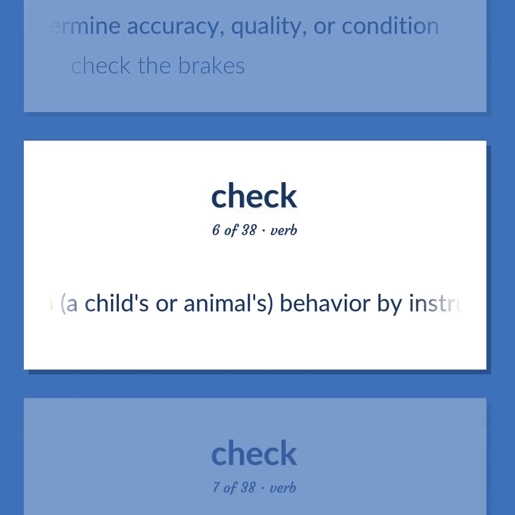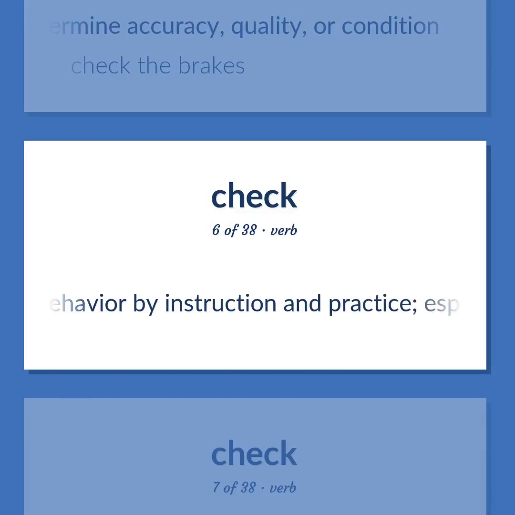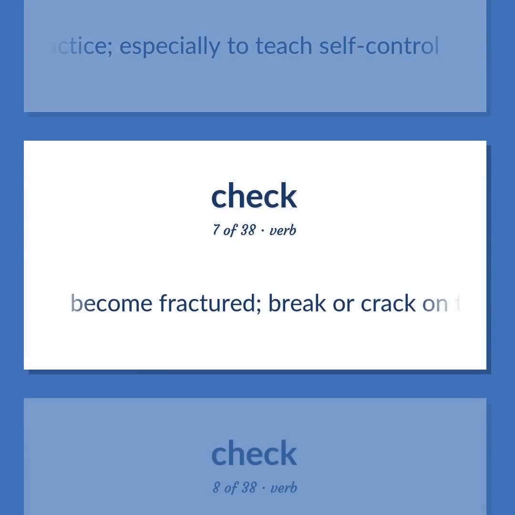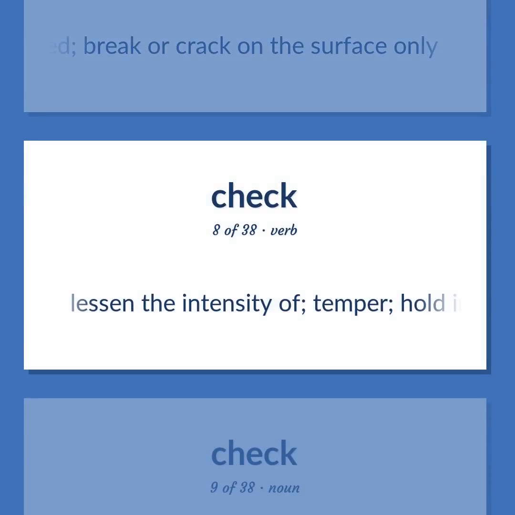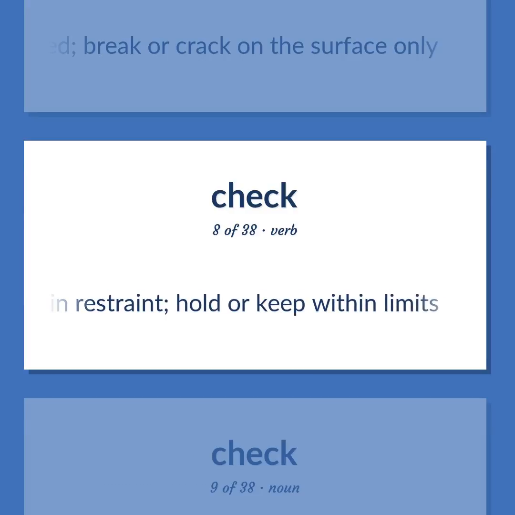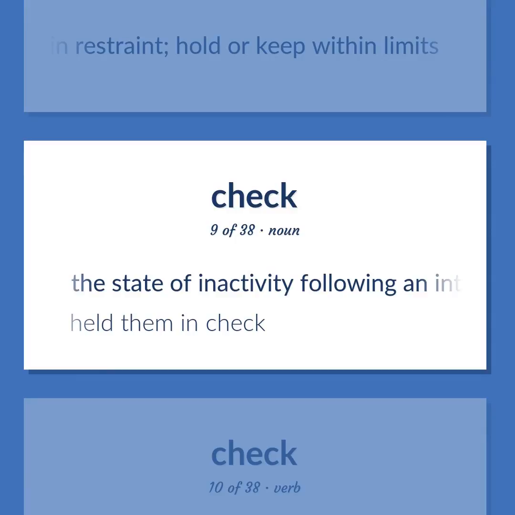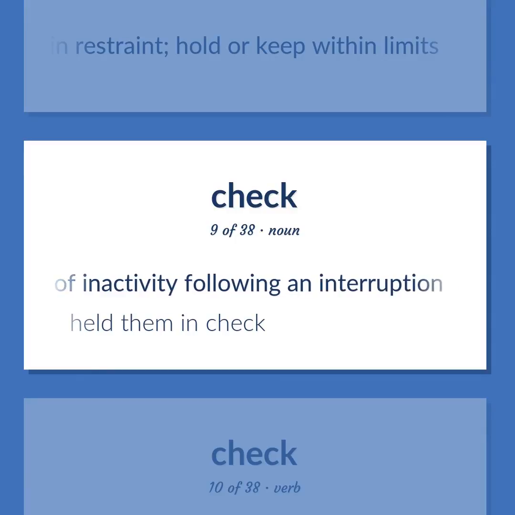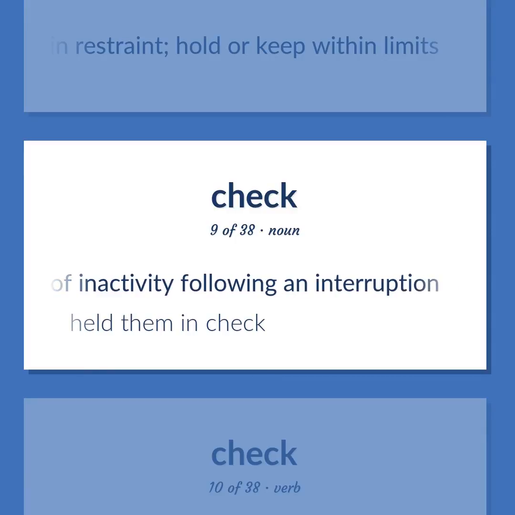Develop a child's or animal's behavior by instruction and practice, especially to teach self-control. Become fractured. Break or crack on the surface only. Lessen the intensity of temper. Hold in restraint. Hold or keep within limits. The state of inactivity following an interruption. Held them in check.